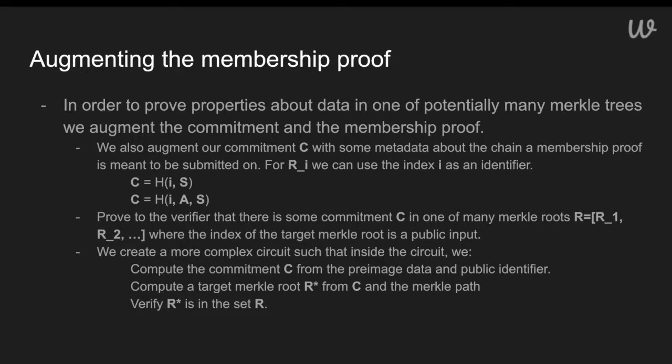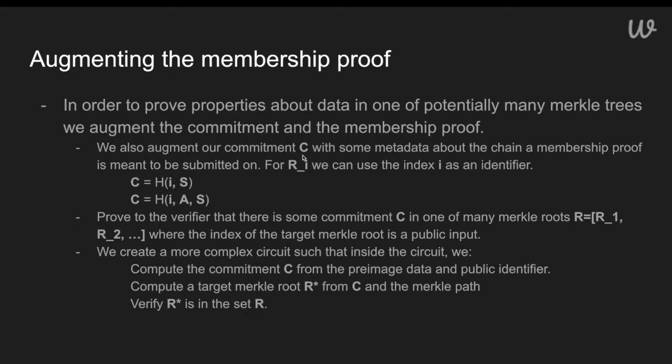And the main generalization that we take advantage of here is by augmenting the membership proof. So before, we were proving that an element is in a Merkle tree by proving that it's accumulated in its Merkle root. And instead, here we're going to prove that a piece of data is in one of many Merkle trees by proving that the Merkle root we create in the circuit is in a set of Merkle roots. Primarily, all the Merkle roots and Merkle trees we want to connect together in this interoperable and bridged system.